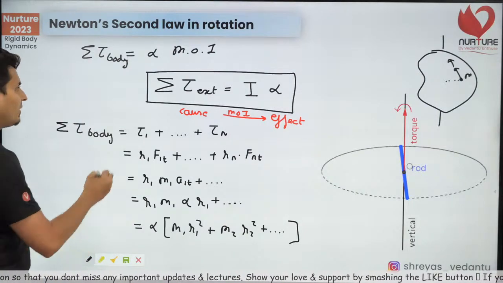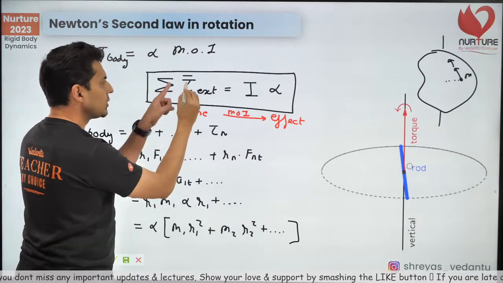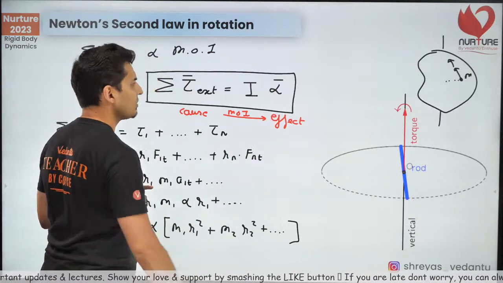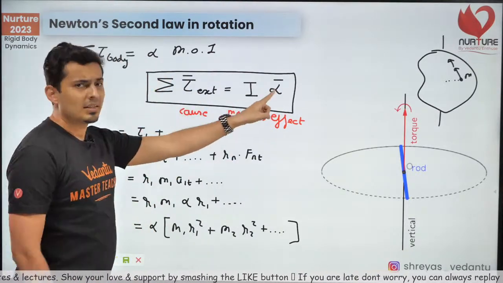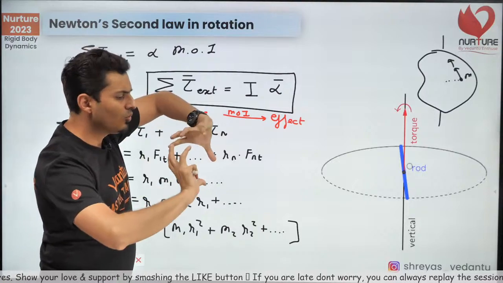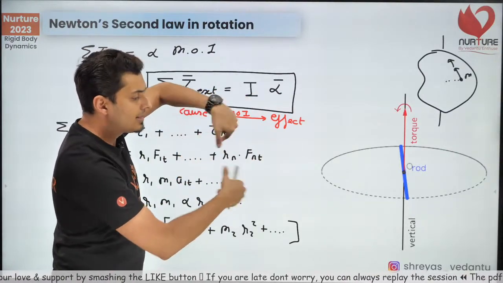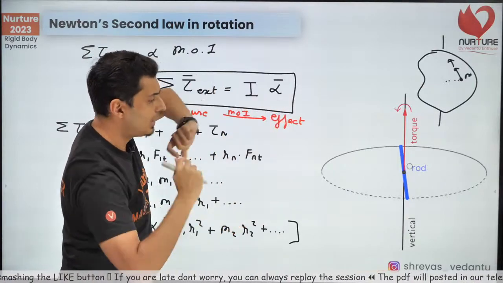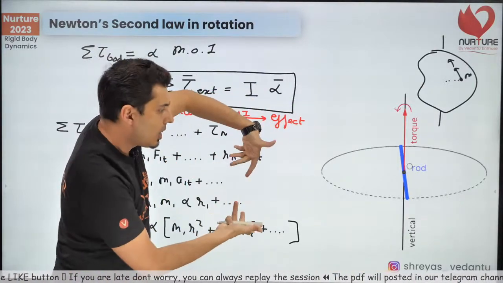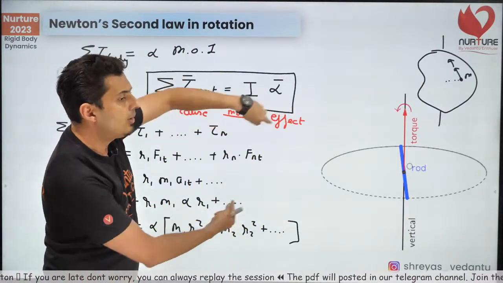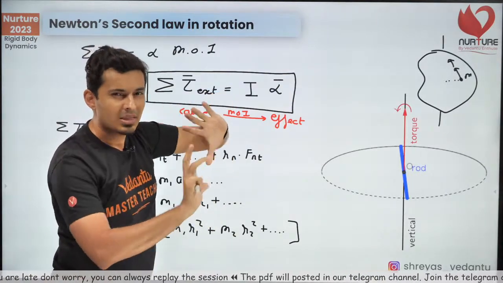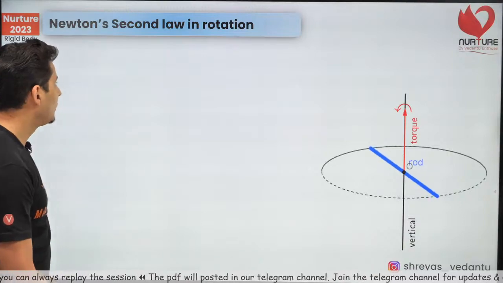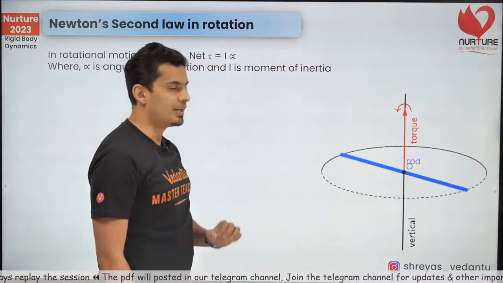Alright. And remember one more thing. Some people also put this bar, which is also correct because it's a vector quantity. Alpha is also a vector quantity. So this just says that in whatever direction you apply the torque, in that direction it will have angular acceleration. So you apply the torque this way, it will accelerate like this. You apply the torque like this, it will angularly accelerate this way. That's all it says. So that's what you should know. The net torque is I into alpha.